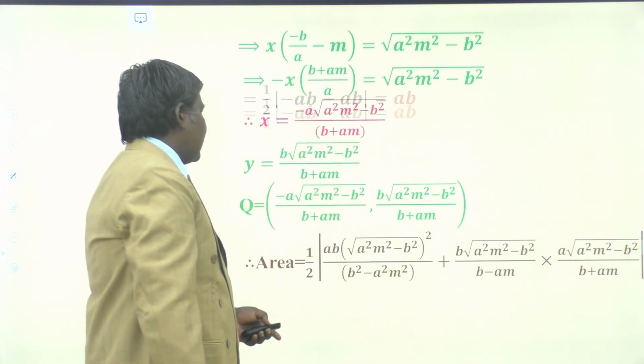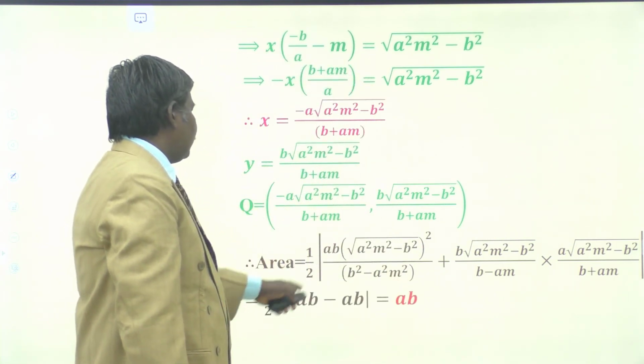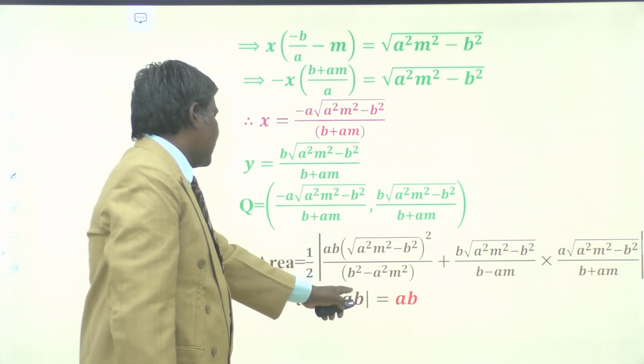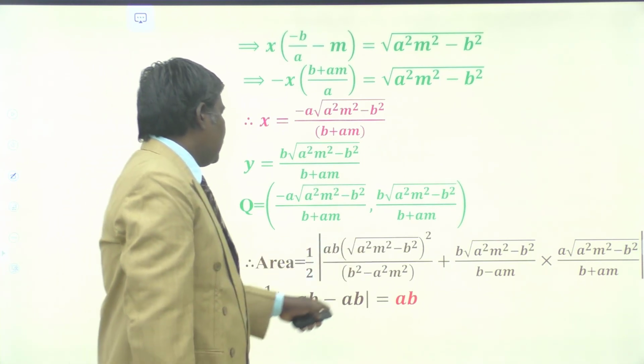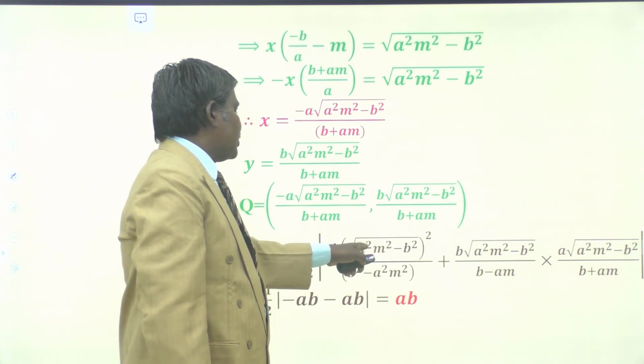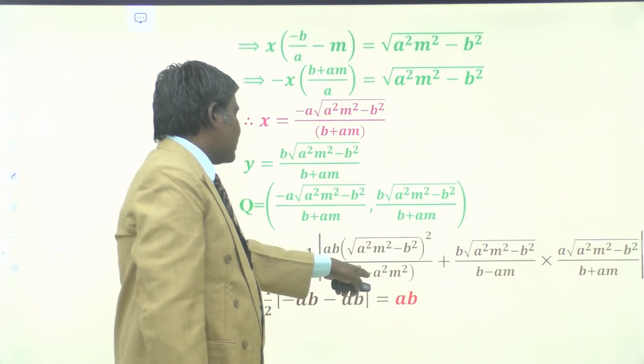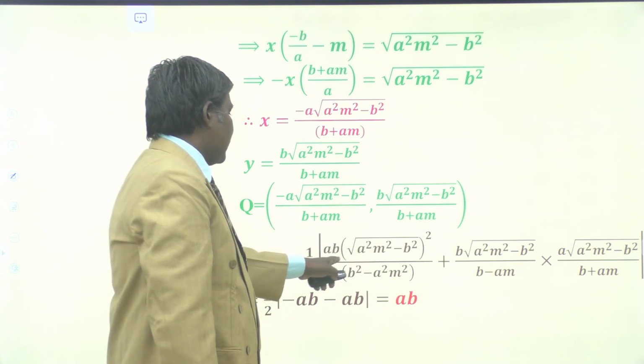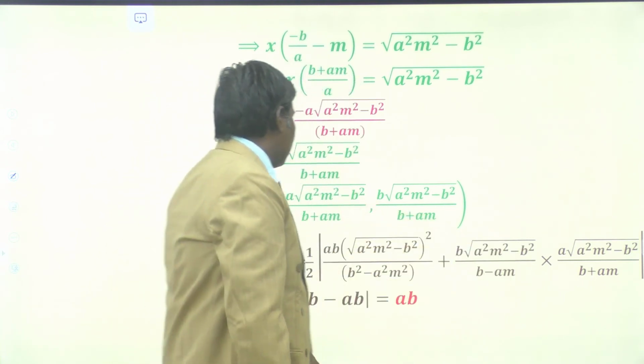So the area of the triangle, on simplifying, we get half. This is minus ab, as well as this will also be minus ab. Why is it minus ab? Because the square and square root get cancelled, and b square, a square m square minus b square cancels out in minus 1 times. This is minus ab, and similarly this will also be minus ab.